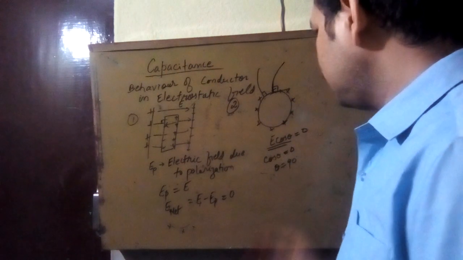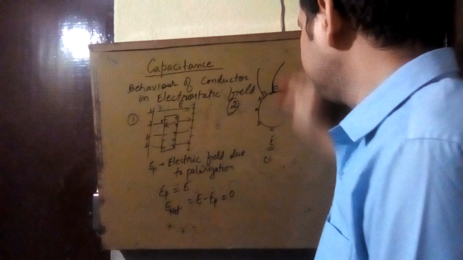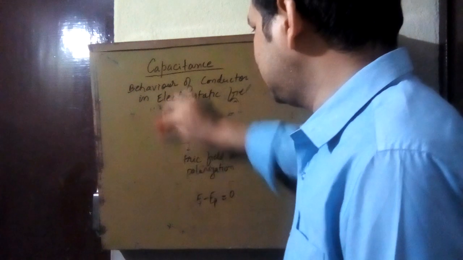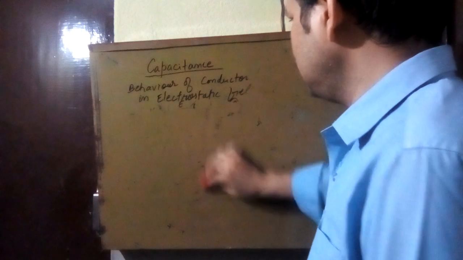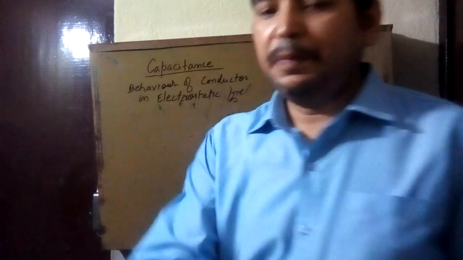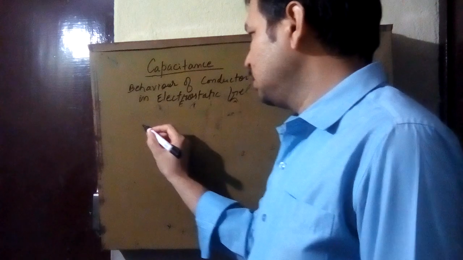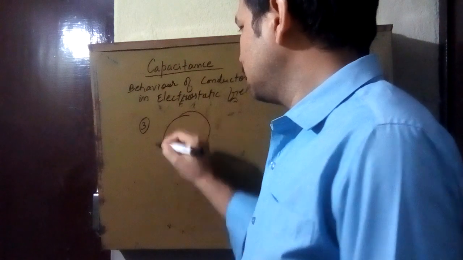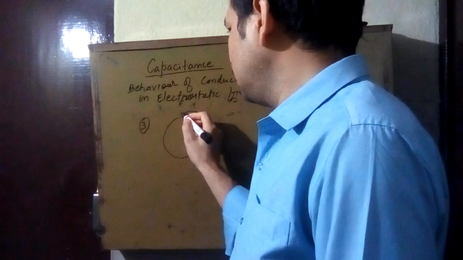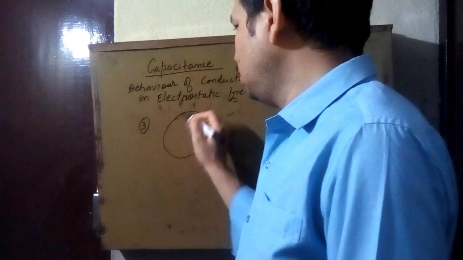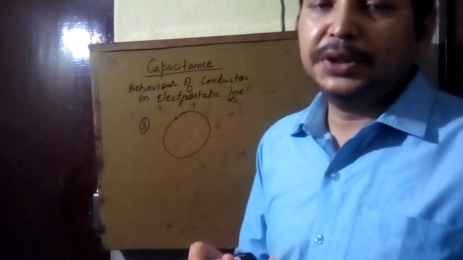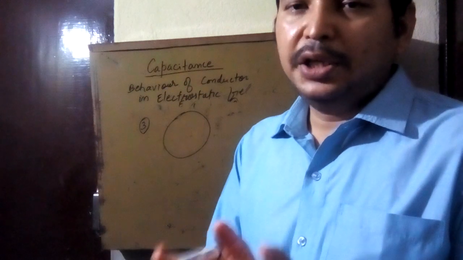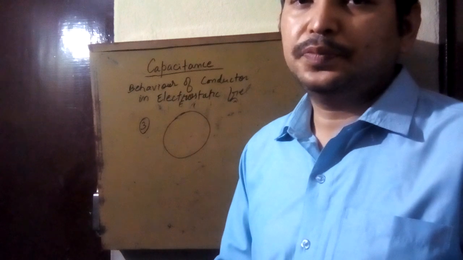Next property. That is the third property. The third property is that inside the conductor there is no charge, meaning the net charge inside the conductor is always zero.